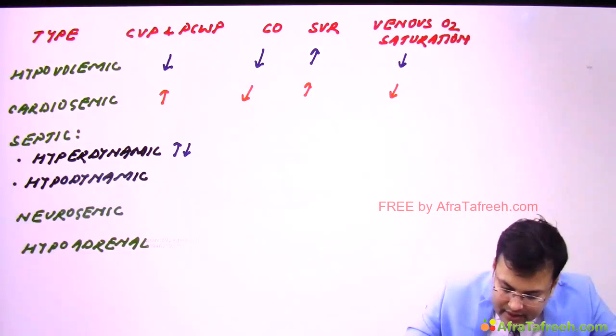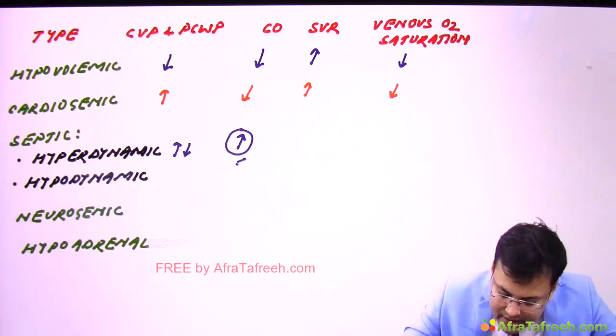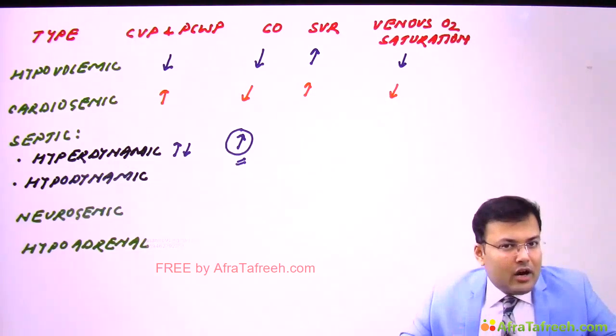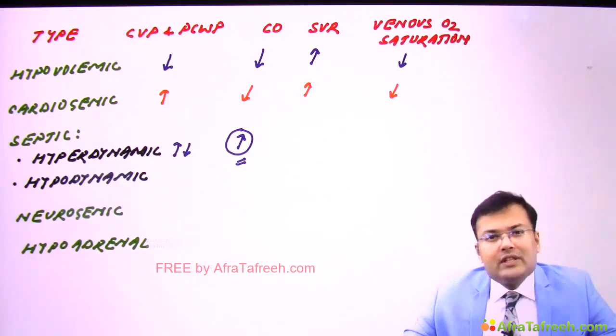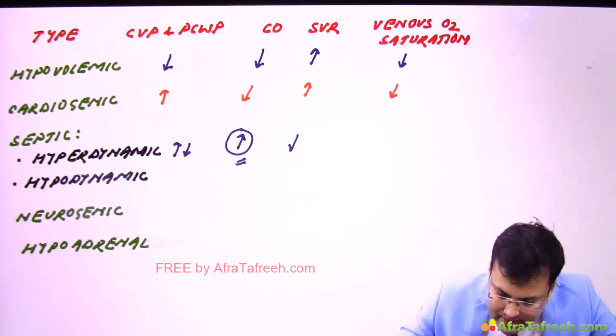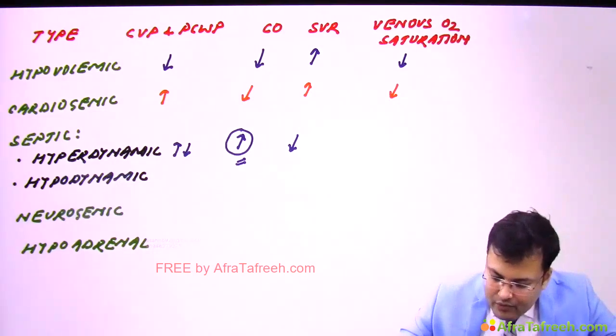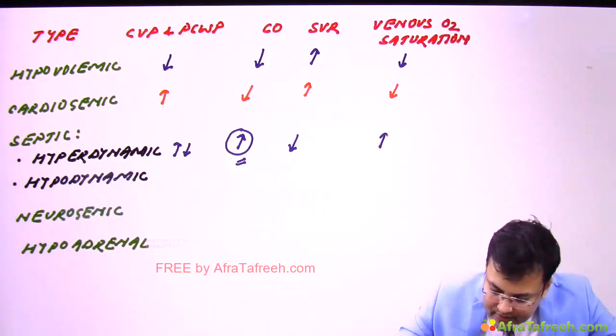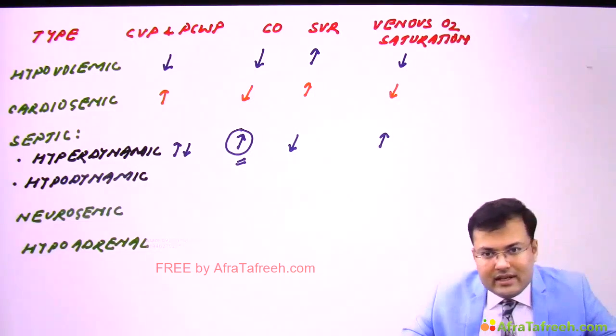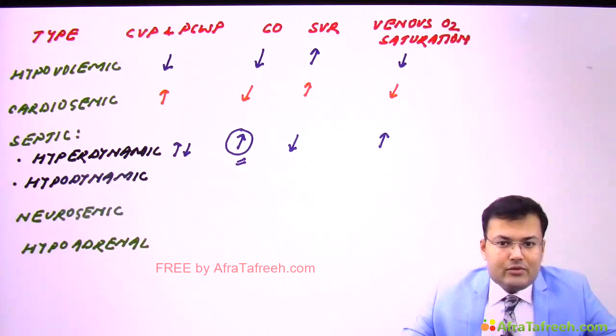See here, it is increased, and you have to remember that in hyperdynamic phase of septic shock there is increased cardiac output. Related to systemic vascular resistance, what happens? It is decreased, and venous oxygen saturation, since cardiac output is increased, there is increased venous oxygen saturation.